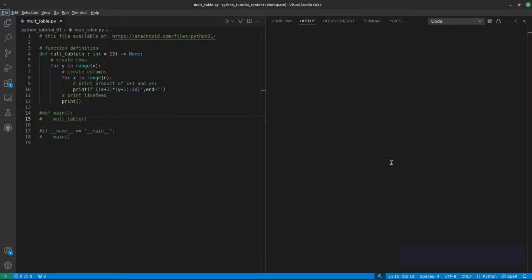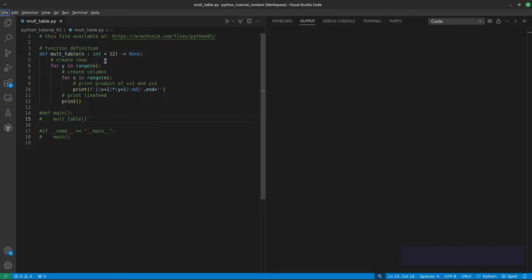This is a small Python program that prints a multiplication table. To save a lot of typing, viewers may acquire this file from this internet address. Here's a function named multtable that creates the table. Because this is a tutorial, it has many more comments than a typical Python function.